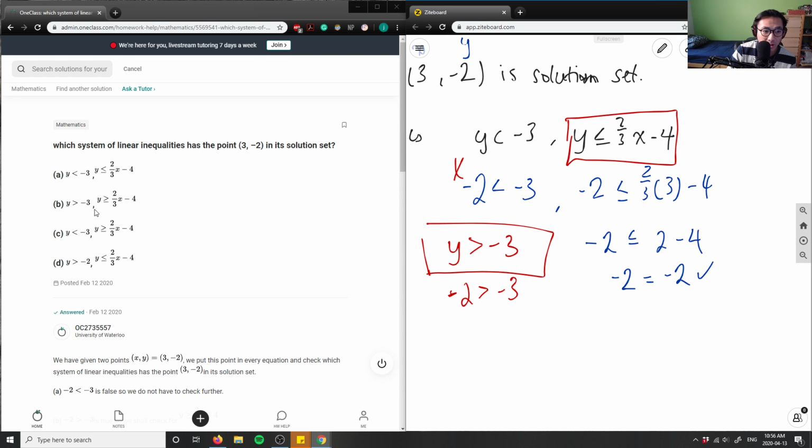Y here is greater than -3, and Y here is less than or equal to 2/3 x minus 4, which means my only option here is, let's see, my option here is, I'm trying to think of what this is. -2, nope.